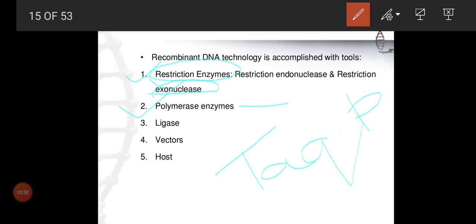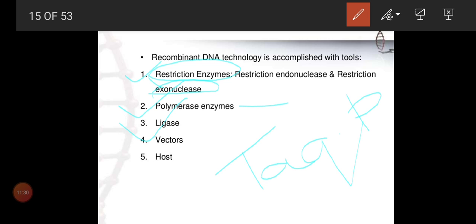It is an enzyme. What is an enzyme? Enzymes are biocatalysts, so they help speed up the rate of reactions. This Taq polymerase, which we take from archaebacteria like Thermus aquaticus, can withstand high temperature like 90 to 180 degrees Celsius. PCR, polymerase chain reaction, needs high temperature to make more copies of DNA at a time. In that condition we always prefer Taq polymerase. We extract this Taq polymerase from a bacterium called Thermus aquaticus.